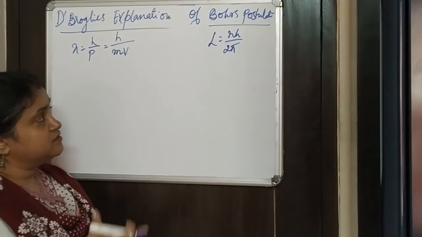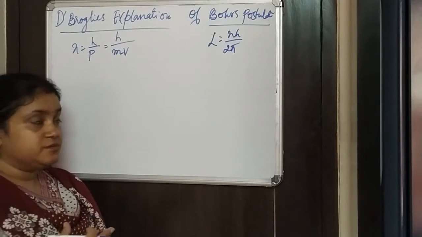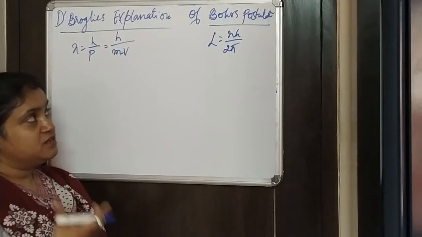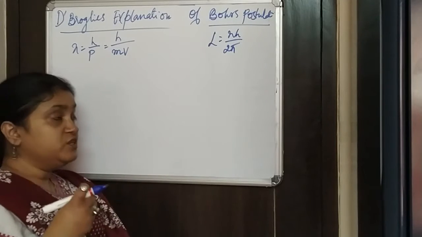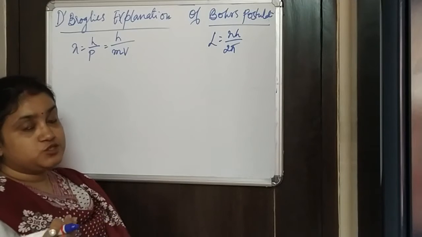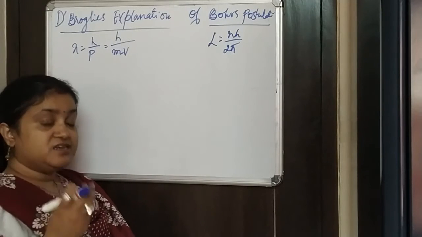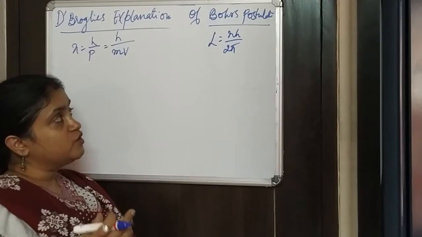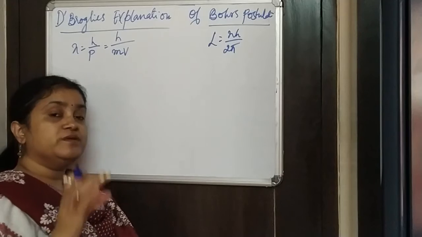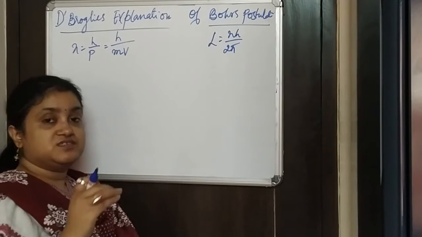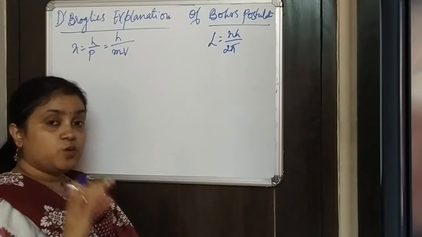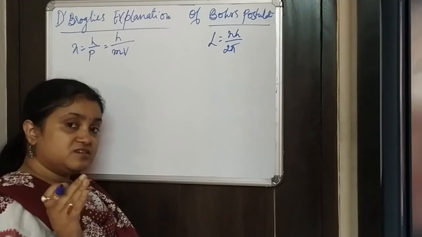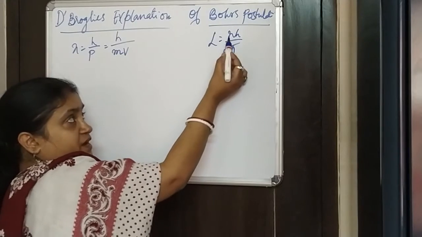to look at this particular concept where de Broglie's matter wave explains the Bohr's postulate. So we know that in Bohr's postulate, Bohr was the person who introduced the quantum concept, and using the quantum concept he told that the angular momentum of the electron inside the orbit is quantized and cannot have any other value, but has specific discrete values, and this is given by L equal